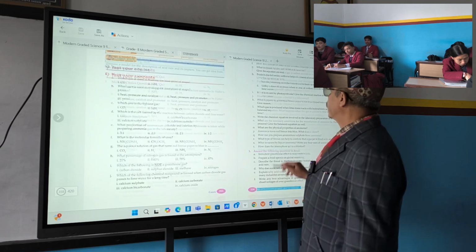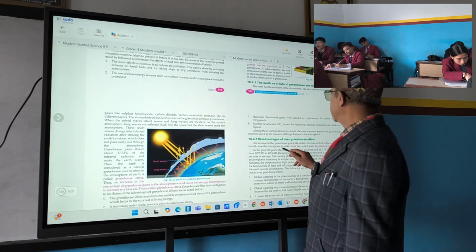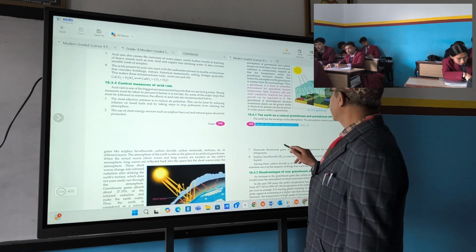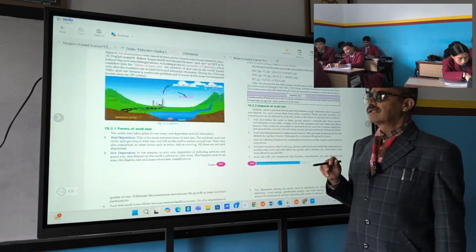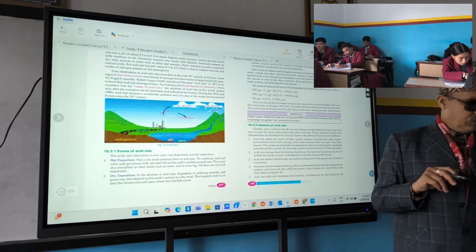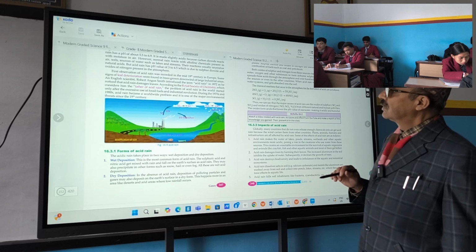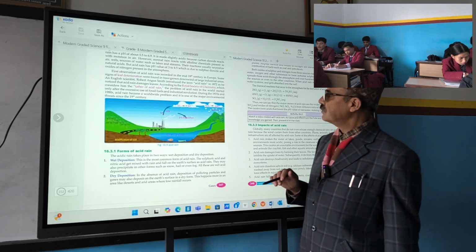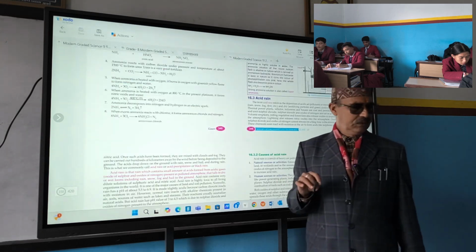Some gases MCQ. Now question answers. BSQ, right? Yes or no? Write one importance of greenhouse. Second question. Write the full form of CFC.